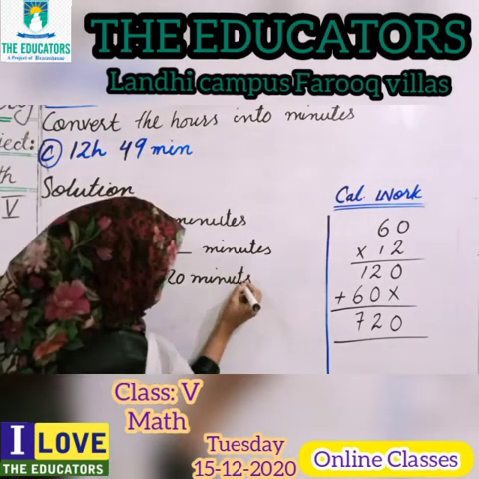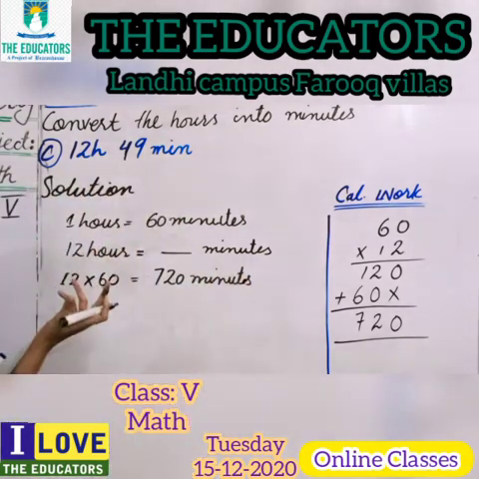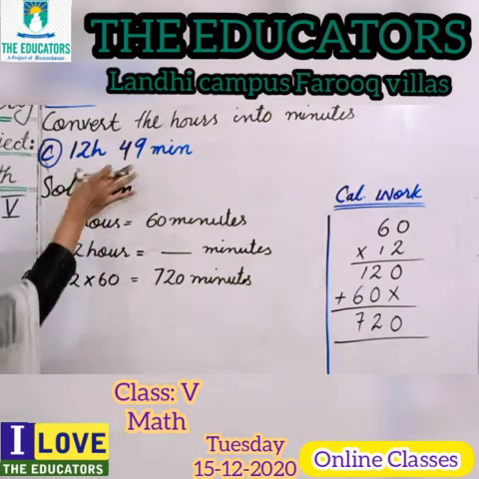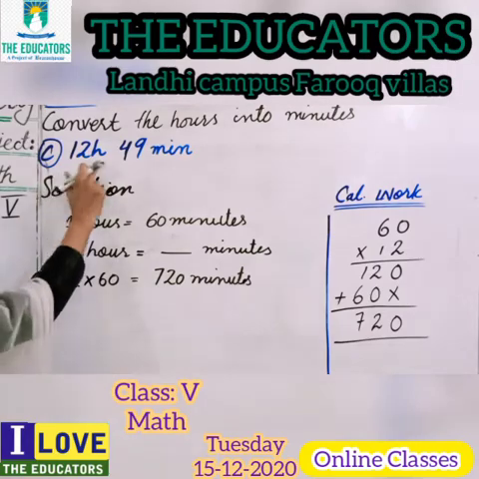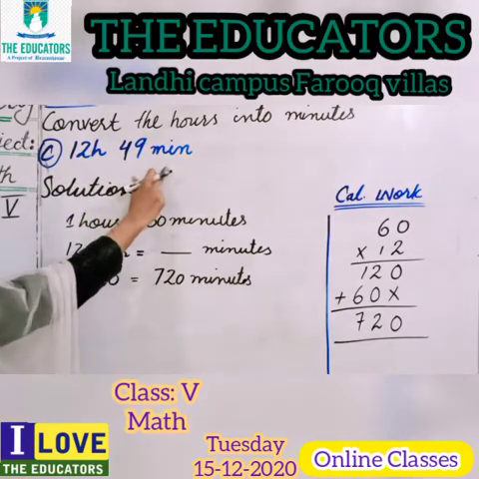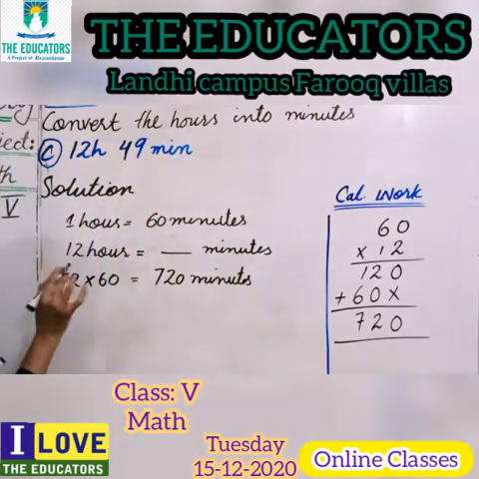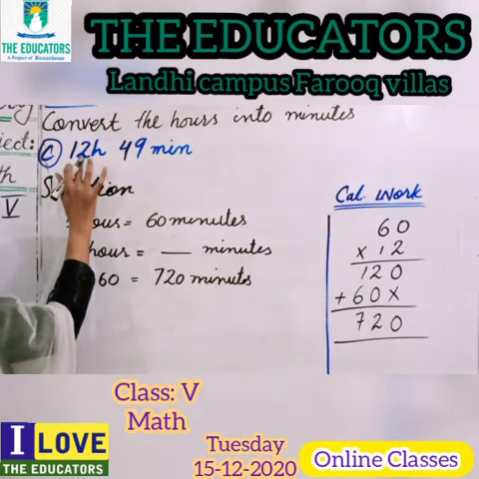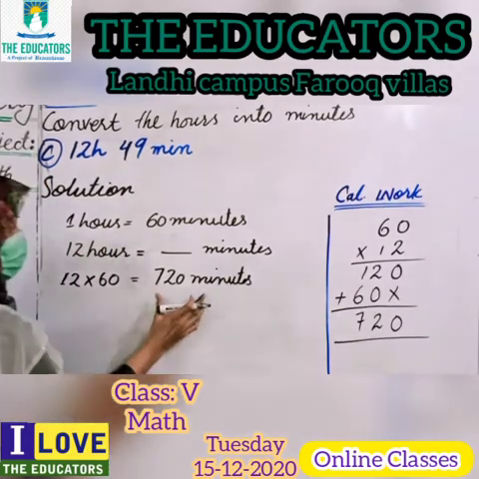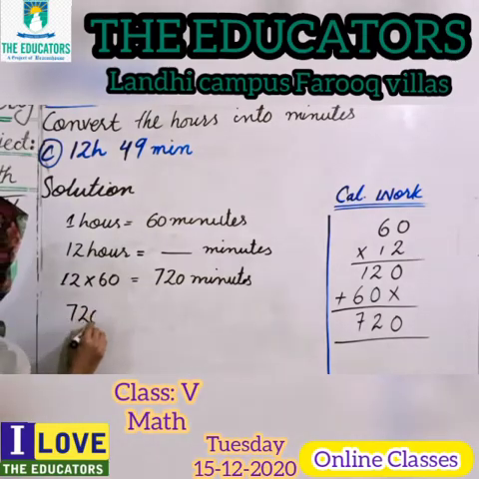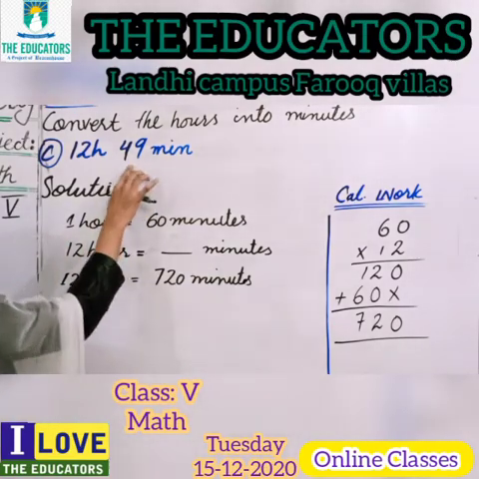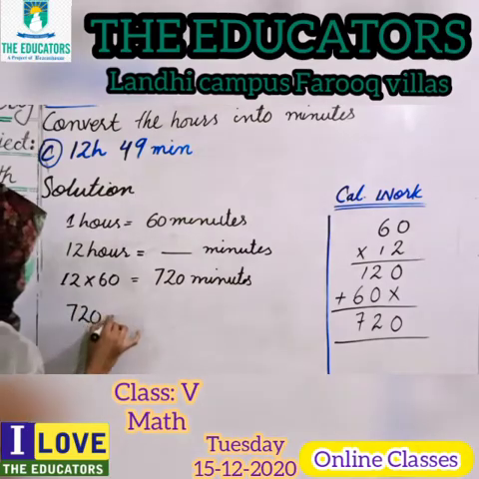Okay? Now what we will do? We have a question in two parts, like two values are given, 12 hours and 49 minutes. Okay? So what will we do first? 12 hours, we will write here 720 minutes. So we will write here 720. And this is also in minutes now. So we will add here 49.